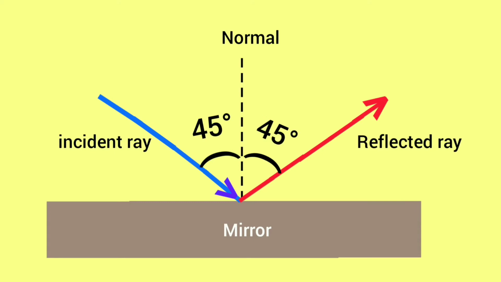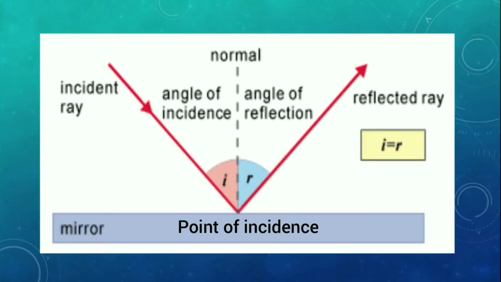Good. Now students, you can see the incident ray, the normal at the point of incidence, and the reflected ray. Can you see all these on your screen? Yes, you can easily see, right? So this is the second law. The incident ray, the normal at the point of incidence, and the reflected ray all lie in the same plane.